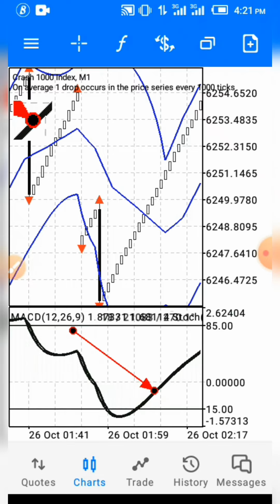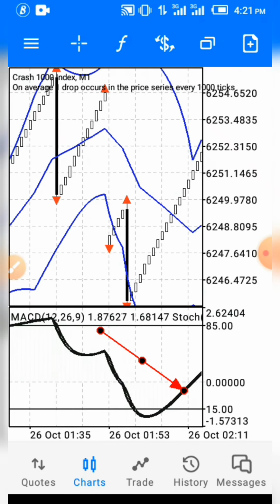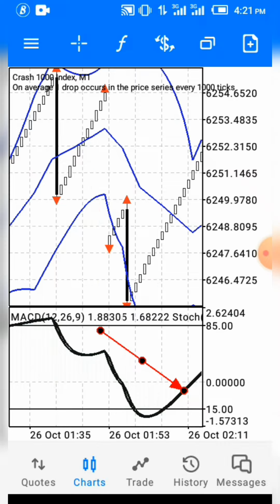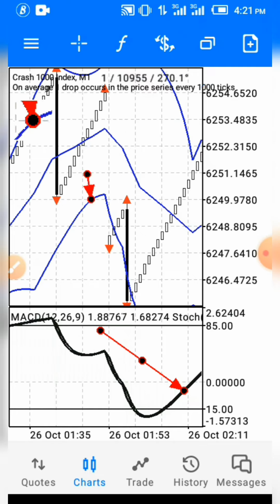And the second thing you do, you look at the main chart, okay? Now you see that price has broken out of this Bollinger Band here. The spike has broken through the Bollinger Band, okay? That's the second condition you need to wait for.